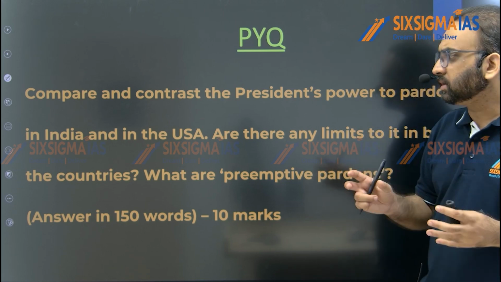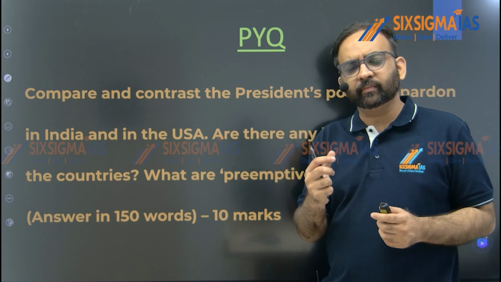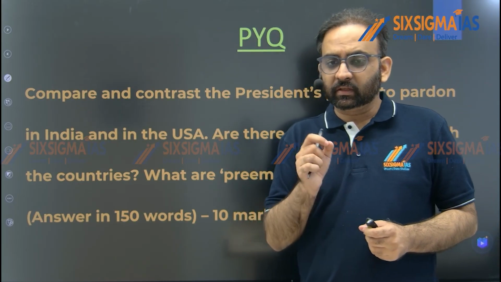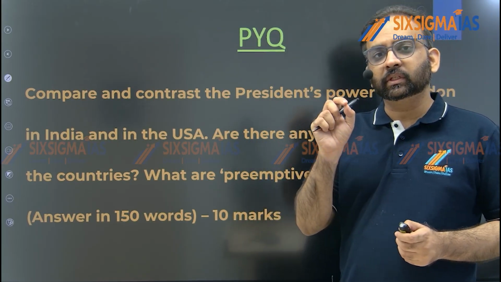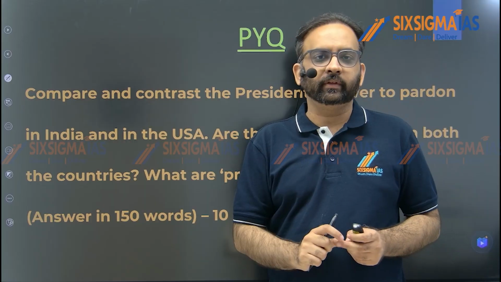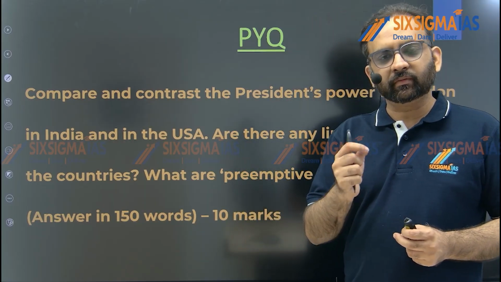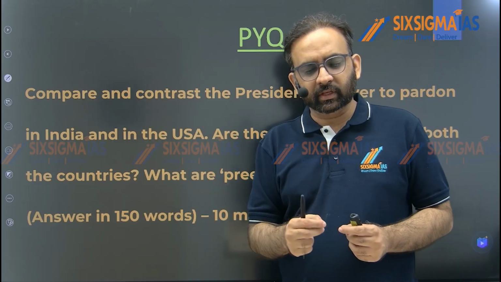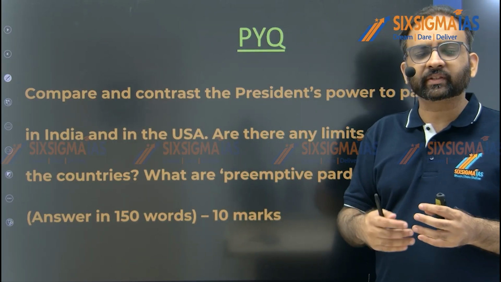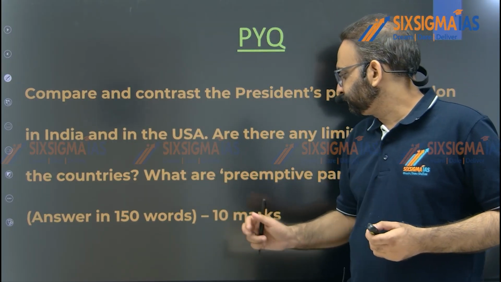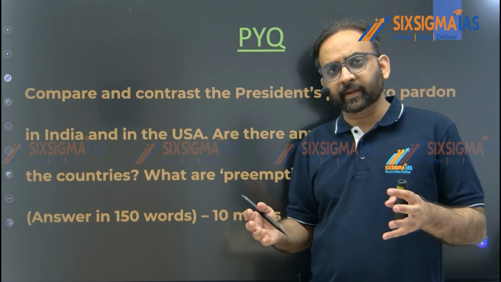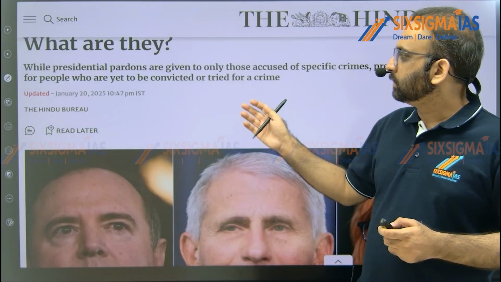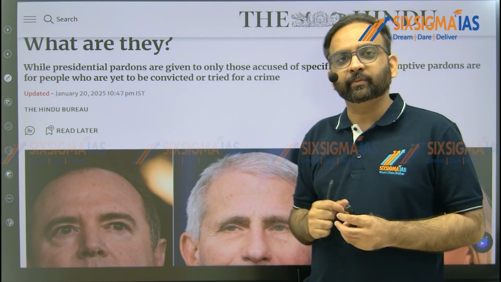So this question, many times students may find it difficult, but actually it is not. It's a question of both static and current affairs, because the US presidential election was in the news. And also Donald Trump was exercising preemptive pardon powers. That's why this was discussed in The Hindu. Let me show you. Right. That's why this question has been asked.